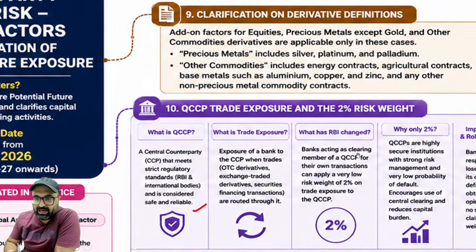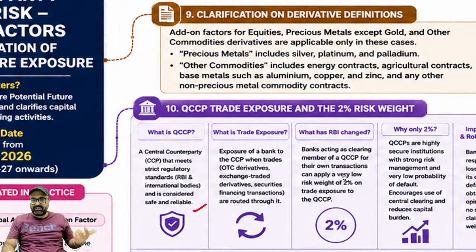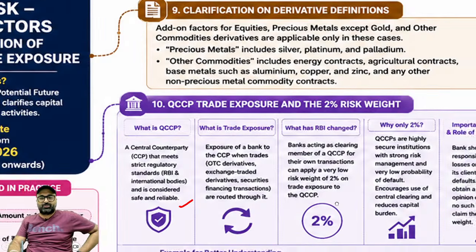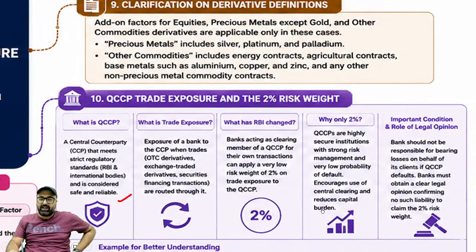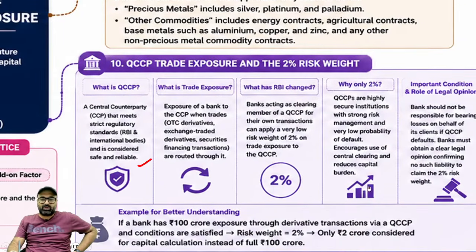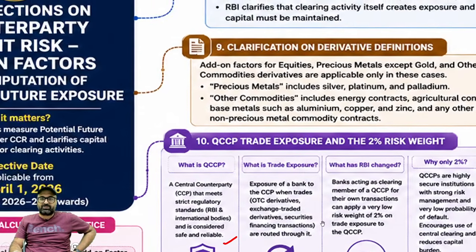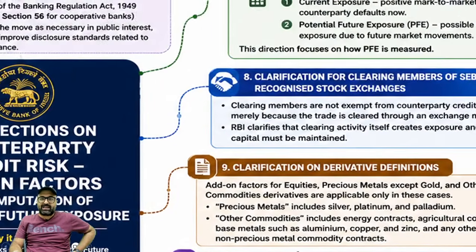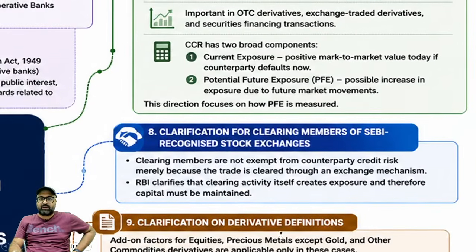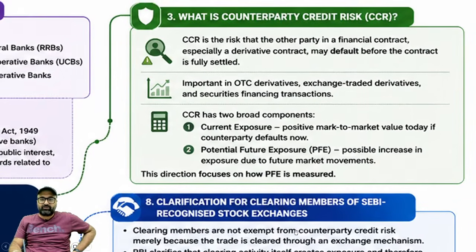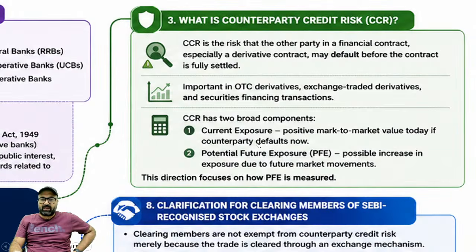What has RBI changed? Banks acting as clearing member of a QCCP for their own transaction can apply for very low risk at 2%. तो अगर आपका QCCP involve है, in that particular case the risk will be as low as 2%. ठीक है जी? Otherwise you have to maintain the reserves as per the calculation, and the calculation will be done as I have given you the formula. So that will be current exposure plus potential future exposure which you need to include.